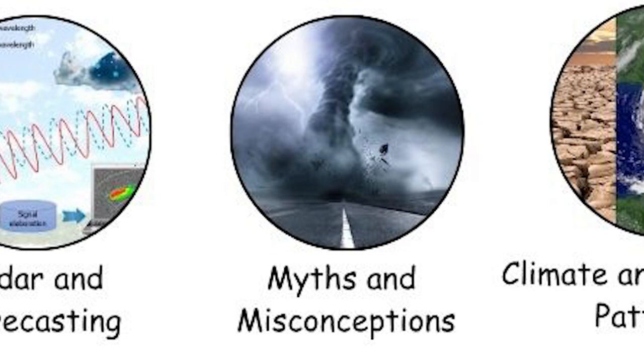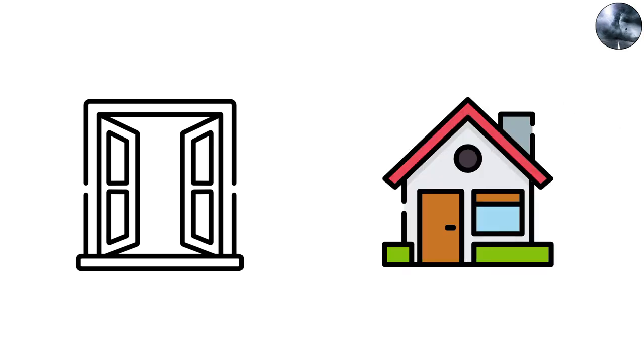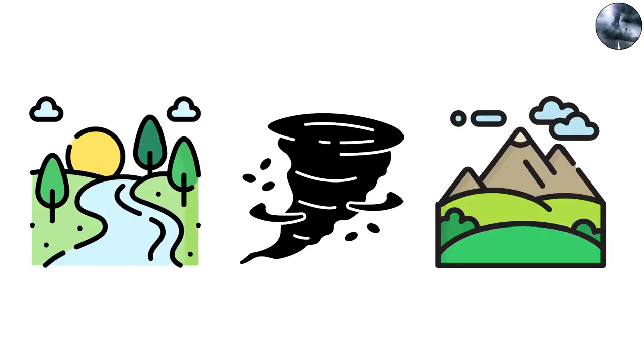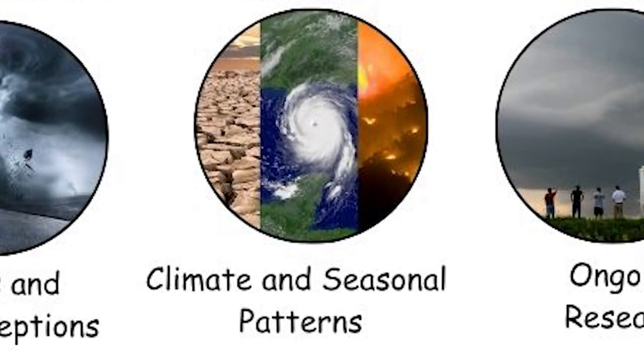Tornado myths and misconceptions. Many people still believe myths about tornadoes, for example, that opening windows will equalize pressure and save a house, or that tornadoes can't cross rivers or mountains. In reality, none of these are true. Opening windows can actually increase damage by letting high winds enter the building, and tornadoes can cross rivers, climb hills, and strike urban areas. Understanding the science of tornado formation helps debunk these myths and encourages people to take proper safety precautions.